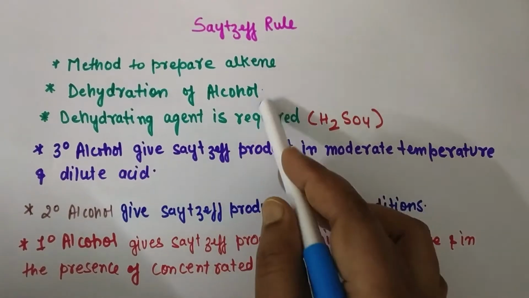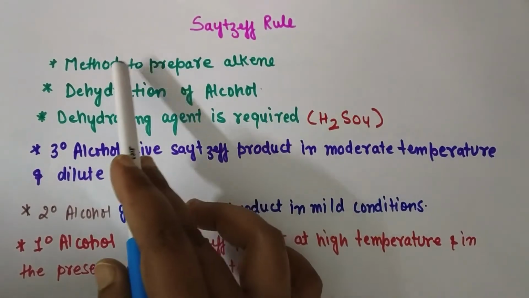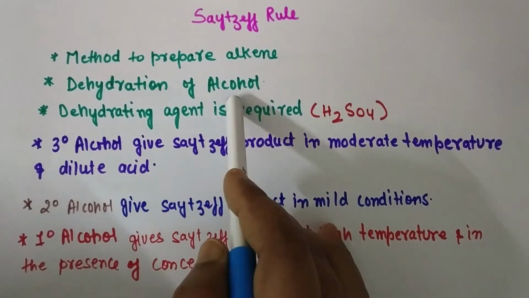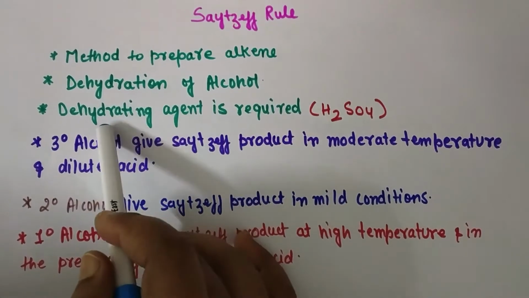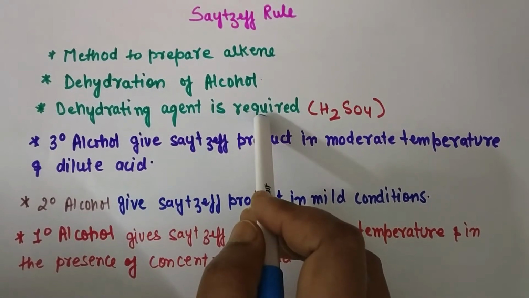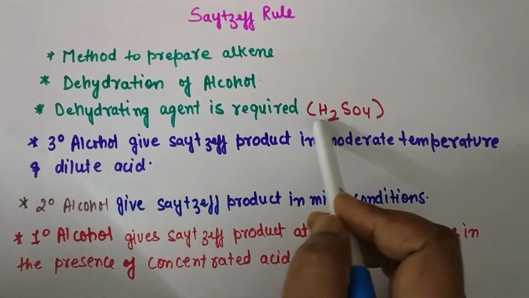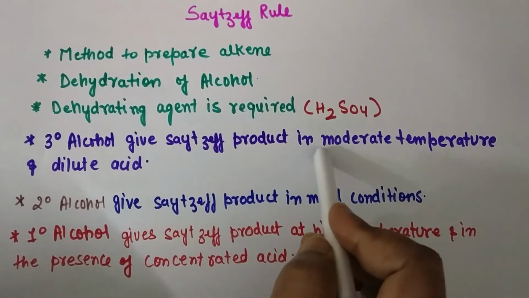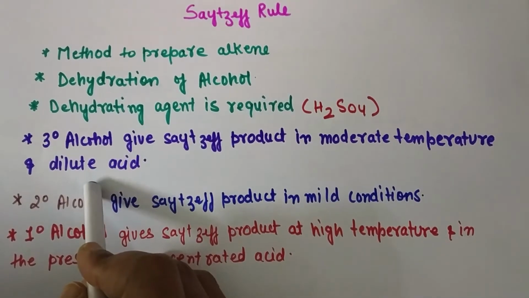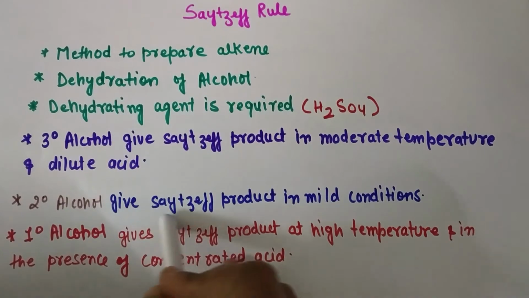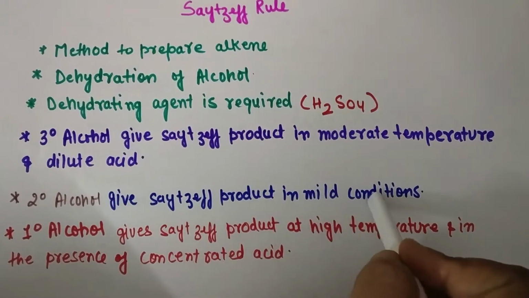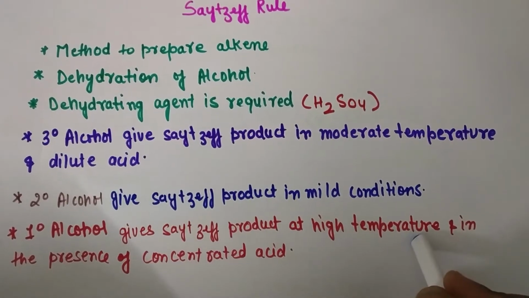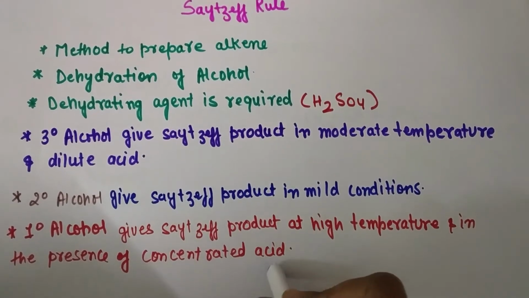In Saytzeff rule, first I am discussing some important points. It is one of the methods to prepare alkene where the dehydration of alcohol takes place, and the dehydrating agent used in dehydration of alcohol is H2SO4. Here the tertiary alcohol gives Saytzeff product in moderate temperature and dilute acid, while the secondary alcohol gives Saytzeff product in mild condition, while the primary alcohol gives Saytzeff products at high temperature and in the presence of concentrated acid.